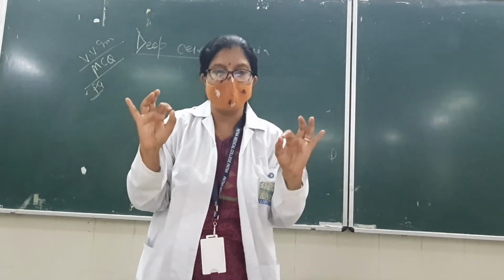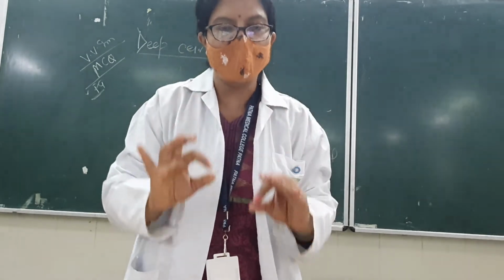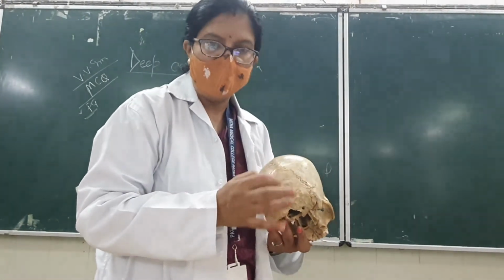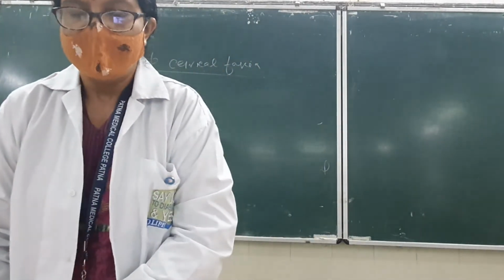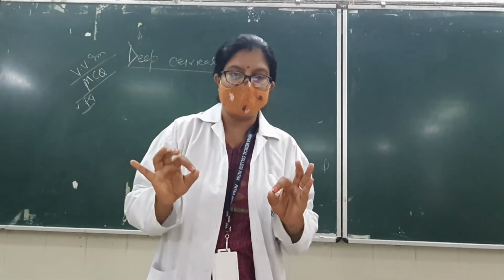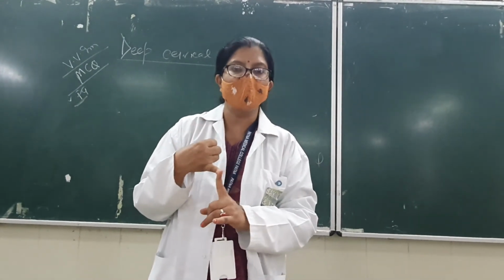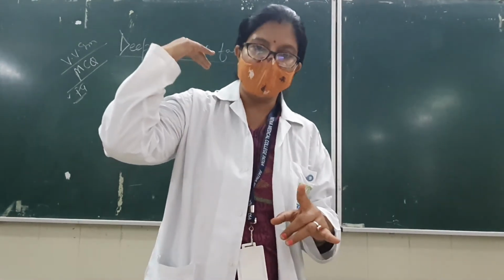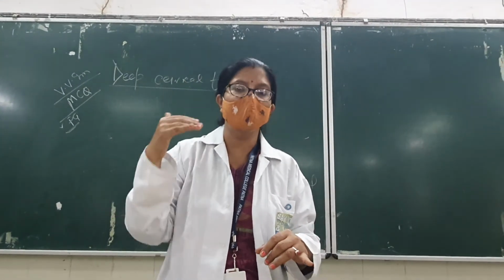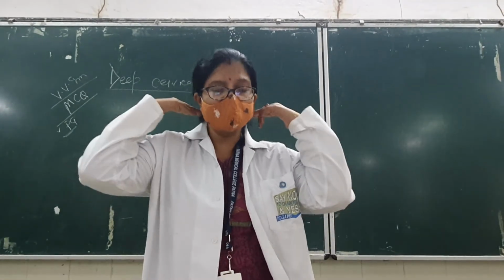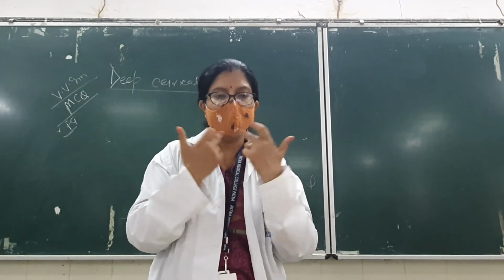Posteriorly, what will be there? Nuchal line. Then one central ligament you can feel, that is known as ligamentum nuchae, which will be attached to your external occipital protuberance. Okay, so that will be there. So that is the superior limit. That will be the superior limit: anteriorly the symphysis menti and the hyoid bone, and posteriorly the ligamentum nuchae and the external occipital protuberance. Okay. That is the superior limit from anterior to posterior.